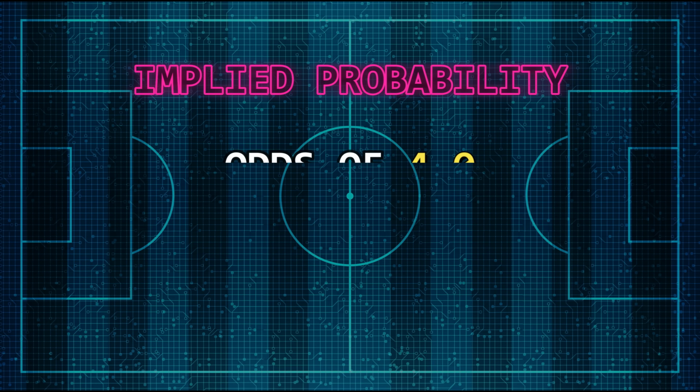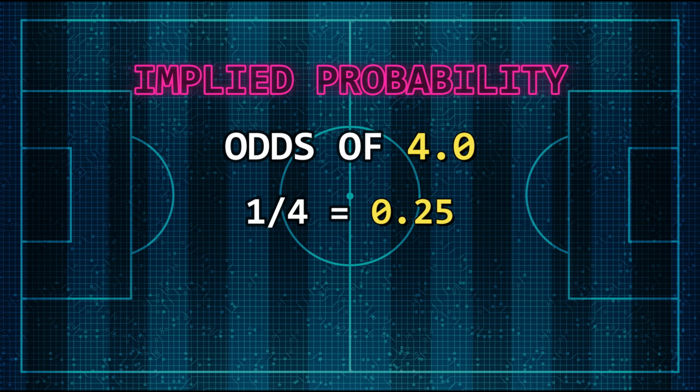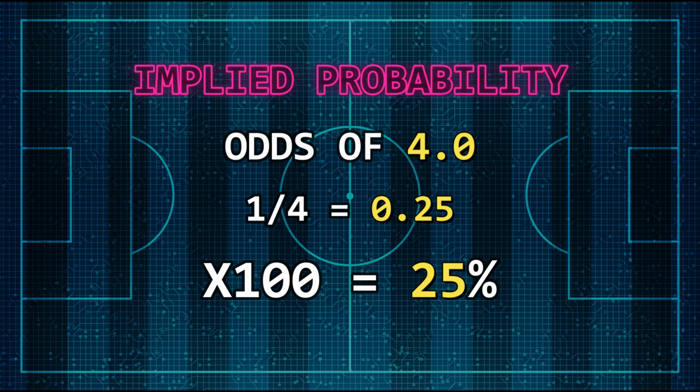If we had a team with odds of 4 for the win, we would take 1, divide it by 4 to get 0.25, times this by 100 and we have a 25% chance of the win. Now that we can convert decimals to percentage and back, we should be able to find if we have value in our trades or bets.